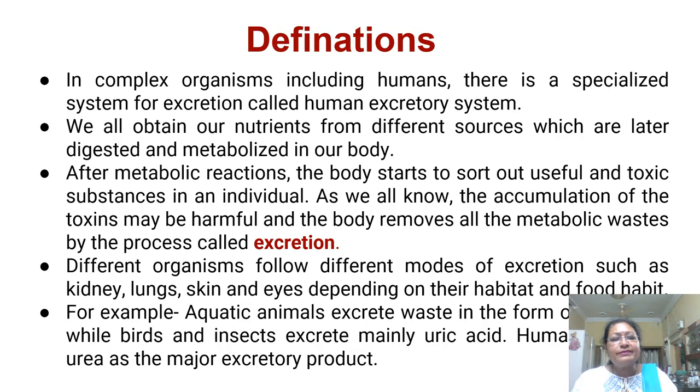Different organisms follow different modes of excretion, such as kidney, lungs, skin, and eyes, depending on their habitat and food habit. For example, aquatic animals excrete waste in the form of ammonia, while birds and insects excrete in the form of uric acid, and humans excrete in the form of urea, which is the major excretory product of humans.